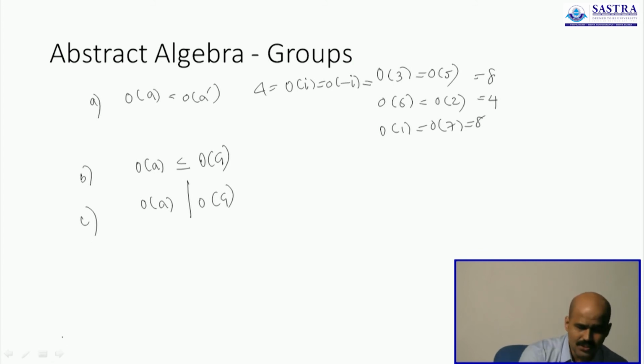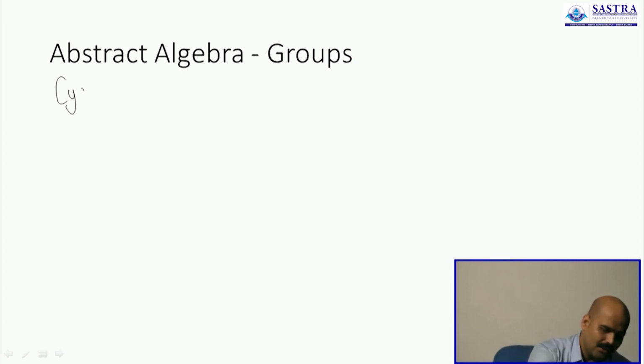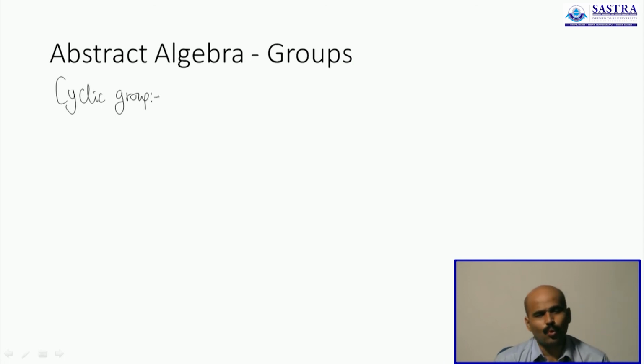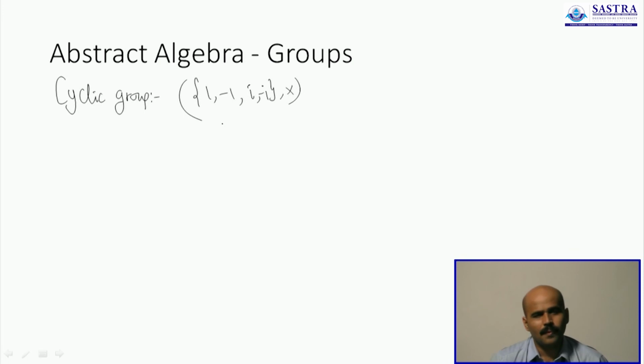And that brings us to the next important definition, that of a cyclic group. What do we mean by cyclic groups? Cyclic groups are special groups which can be generated by one of the elements of the group. The easiest example I can give you is the set of all 4th roots of unity under multiplication. What do I mean by generating?